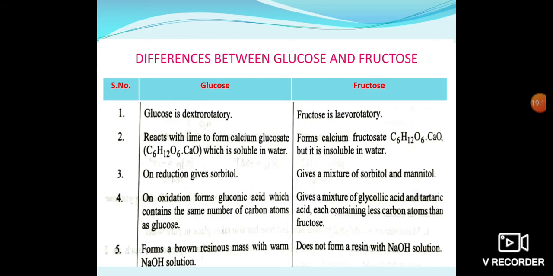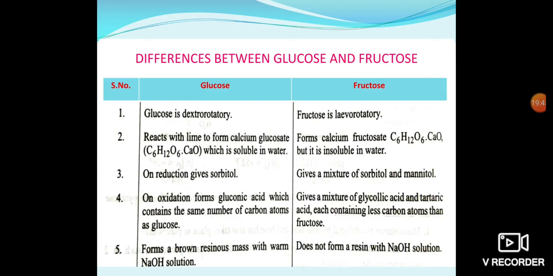Glucose on reduction gives sorbitol, whereas fructose gives a mixture of sorbitol and mannitol. Then the fourth: on oxidation, glucose forms gluconic acid, which contains the same number of carbon atoms as glucose. Whereas fructose gives a mixture of glycolic acid and tartaric acid, each containing fewer carbon atoms than fructose.